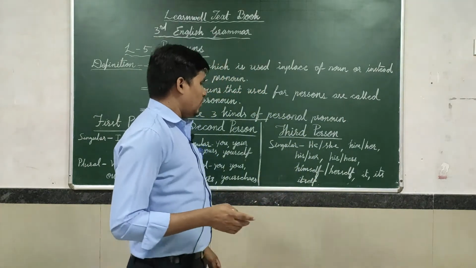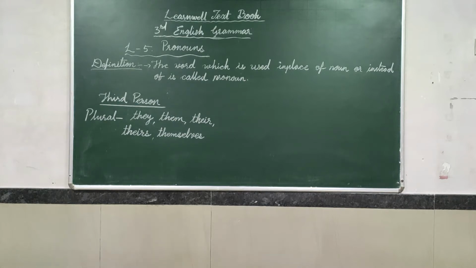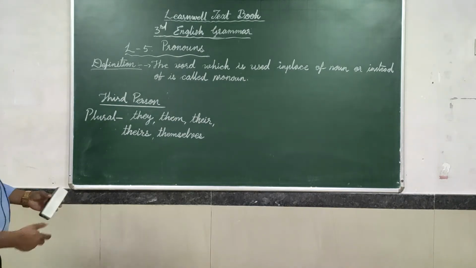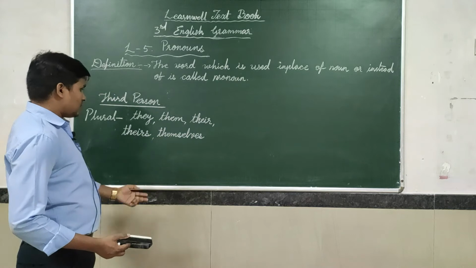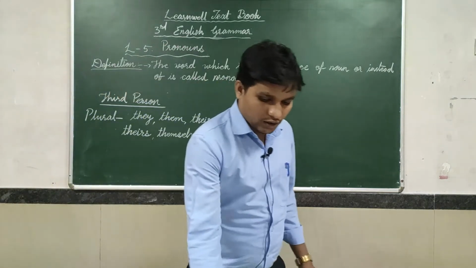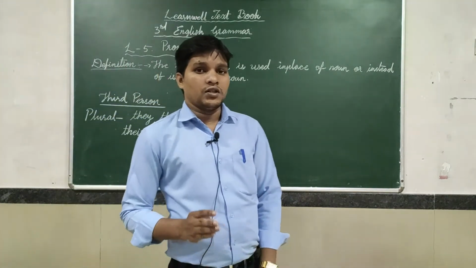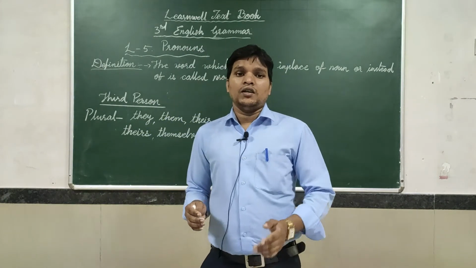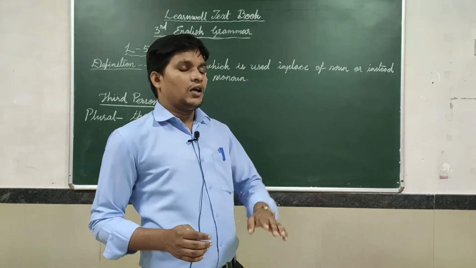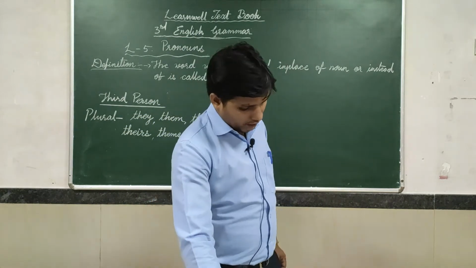Did you understand? Now we are going to focus on the third person plural form. What is the third person plural form? They, them, their, theirs, themselves. These come under the third person. So we have learned first person, second person, third person, and briefly we came to know that first person has plural and singular, second person singular and plural, and third person also singular and plural. What we have to use, we have already learned.